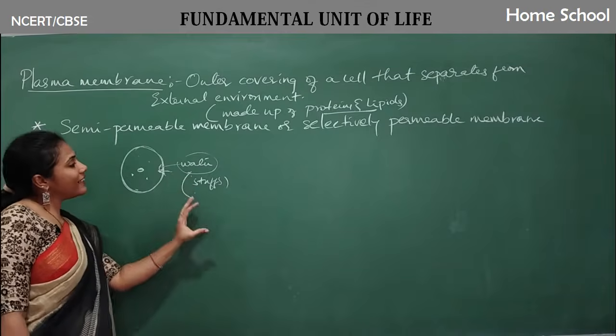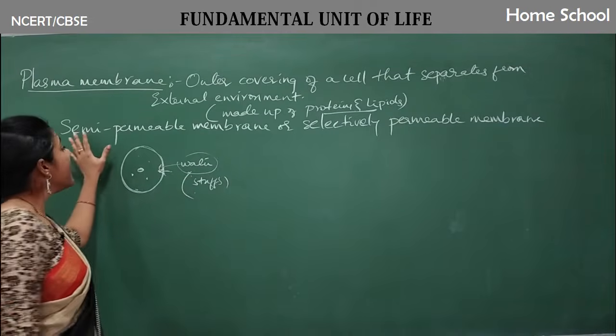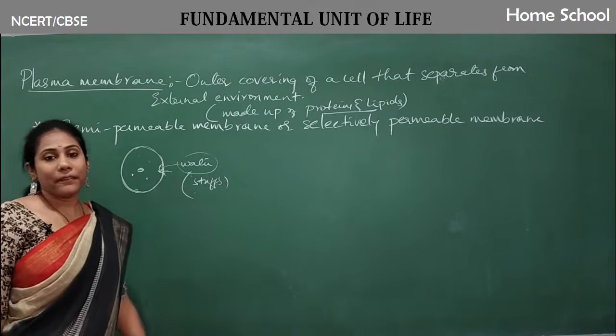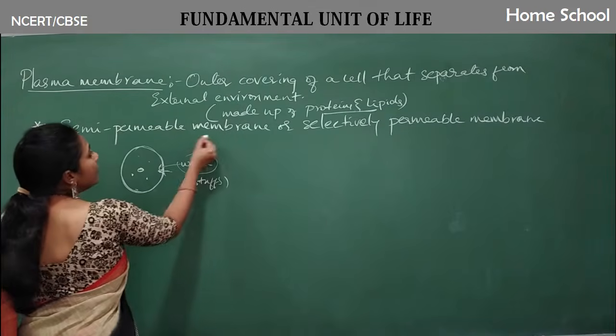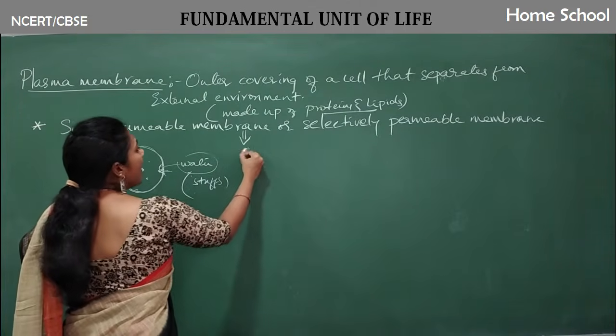So such a character is what we call a semi-permeable membrane. So what is the meaning of semi-permeable membrane?